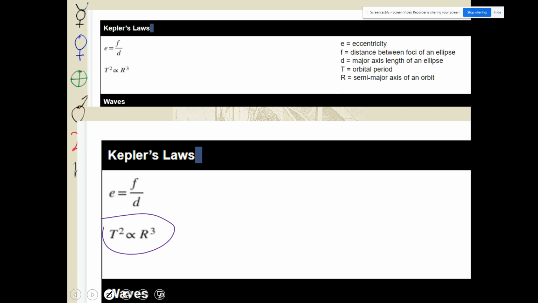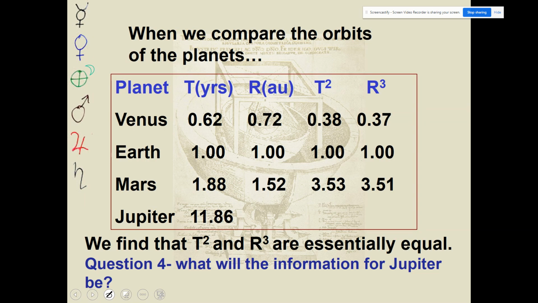If we were to use a different unit for time and a different unit for distance, that would change this formula slightly, and we'd have to bring those blue letters for Earth back into the equation. But let's just use astronomical units and years for now. Let's take a look at a sample problem.